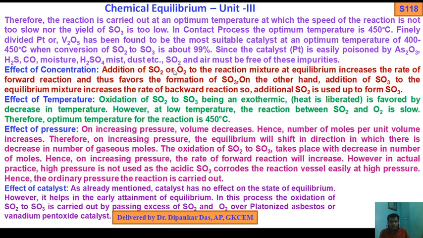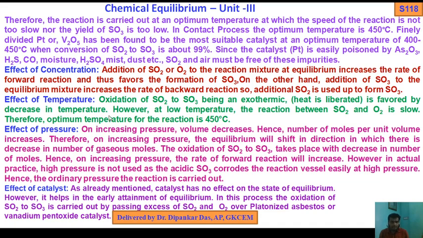So addition of SO2 or O2 to the reaction mixture at equilibrium increases the rate of forward reaction and thus favors the formation of SO3. On the other hand, addition of SO3 to the equilibrium mixture increases the rate of backward reaction. So additional SO2 is used up to form SO3.